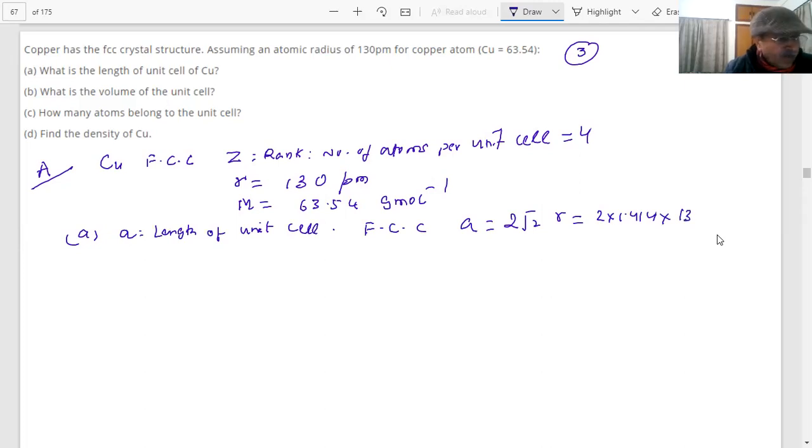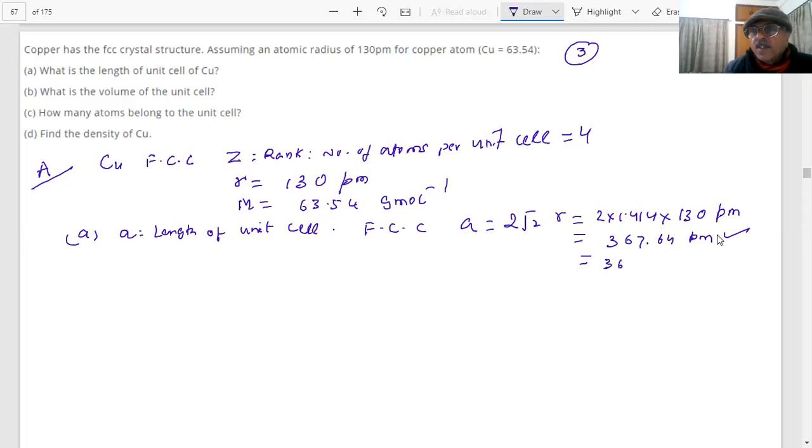Even if I write in picometer first, because in such calculation, it is not even required to convert it. Why should I waste time in the paper if not required anyway? What is the answer coming then? Sir, it is coming 367.64 picometers. This is more than sufficient if they don't ask you to give it in different units. But if you want to give, then you can change the unit, student.